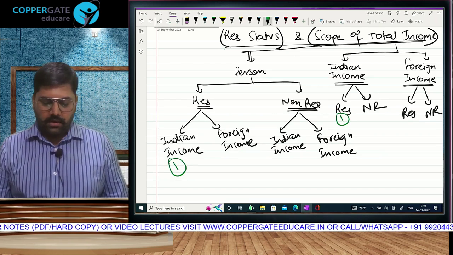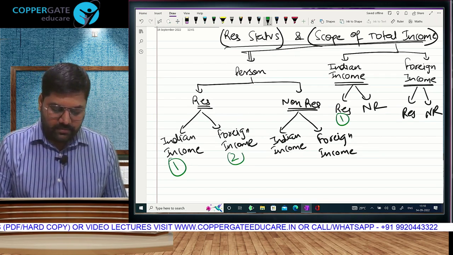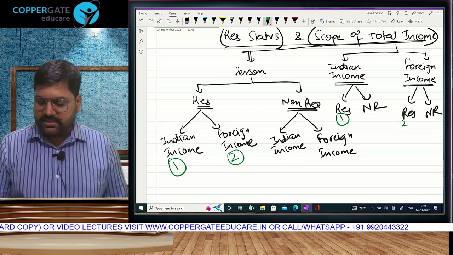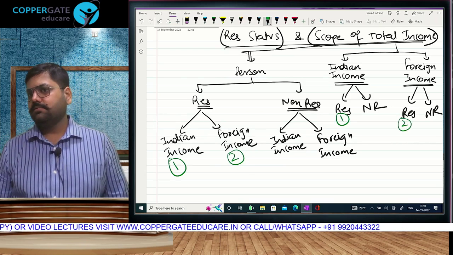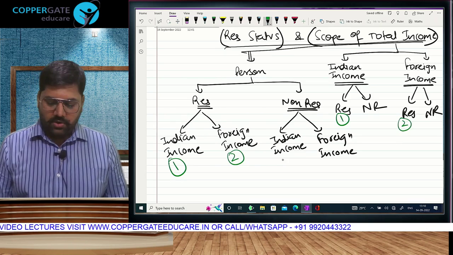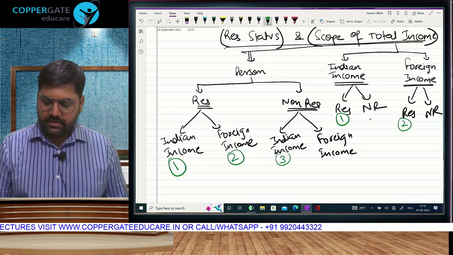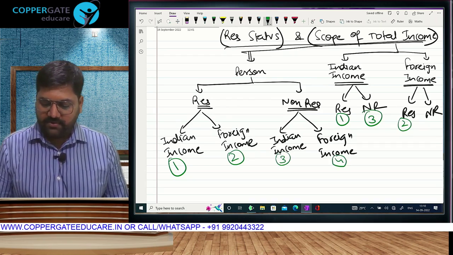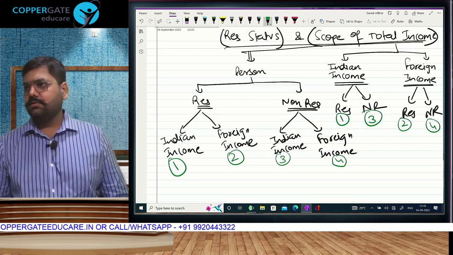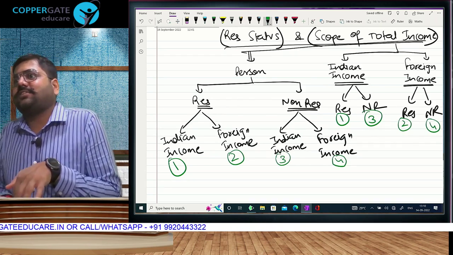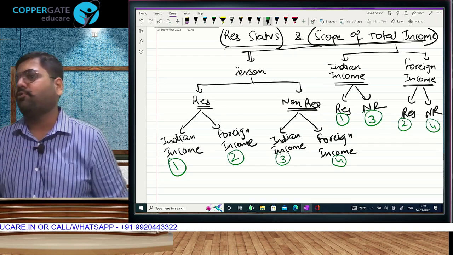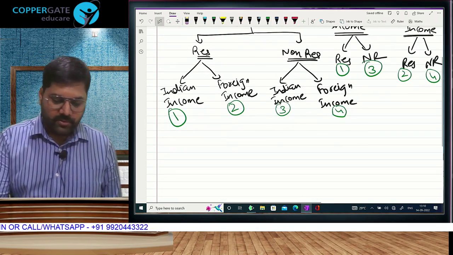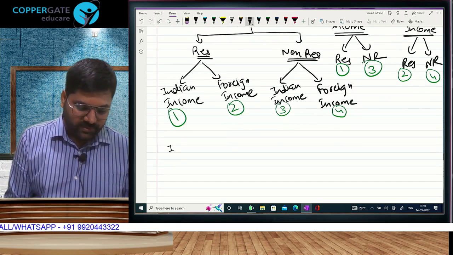Resident having foreign income is same as this. Non-resident having Indian income is this, Indian income of non-resident. And non-resident having foreign income is this. So whether you learn it income wise or assessee wise, that does not make any difference. Effectively, there are only four possibilities. What are the four possibilities? Let's summarize them one by one.